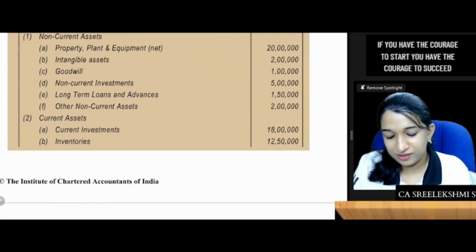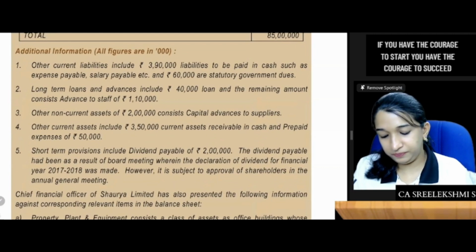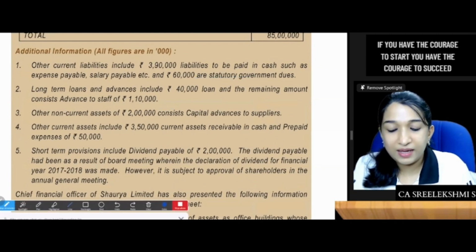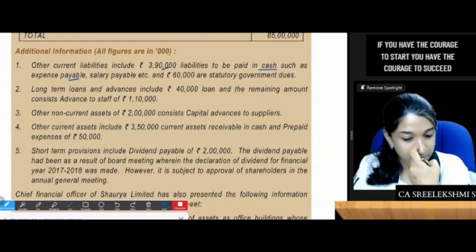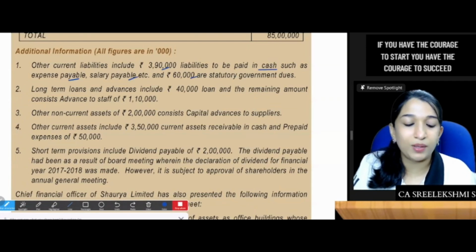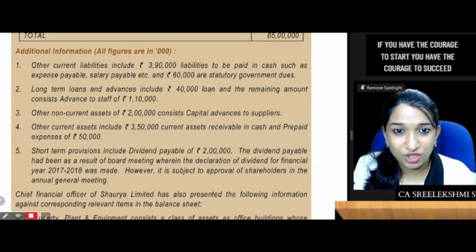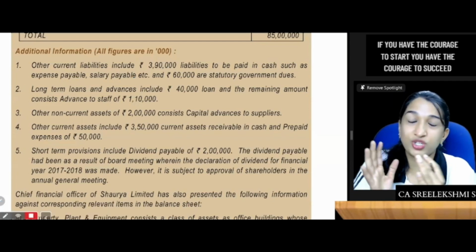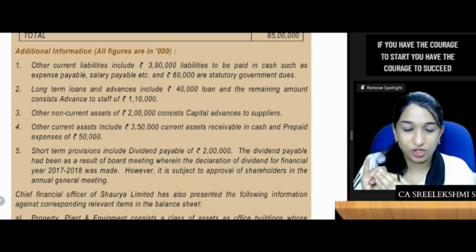So many items. Additional information, figures in thousands. All current liabilities include 3,90,000 liabilities to be paid in cash, expense payable, salary payable, and 60,000 are government statutory dues. See, when you prepare the first IND AS balance sheet, what are the general principles? Recognize, derecognize, reclassify, remeasure.